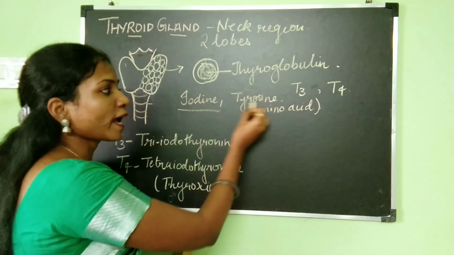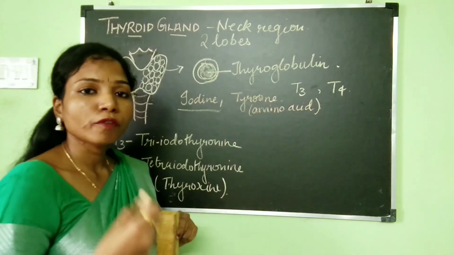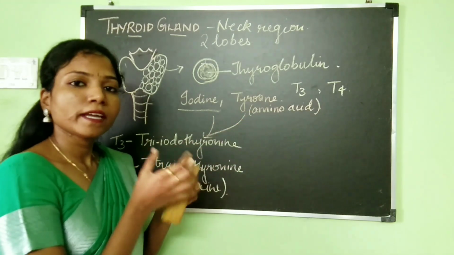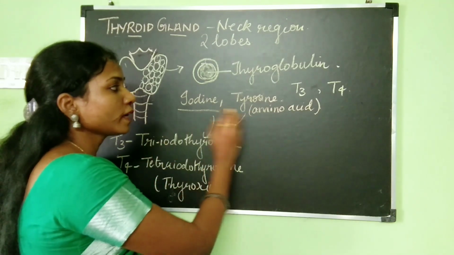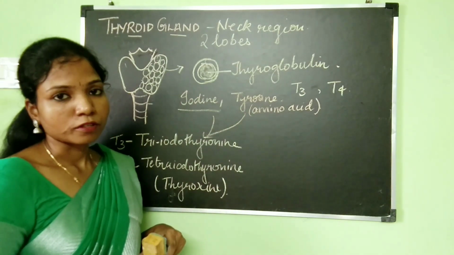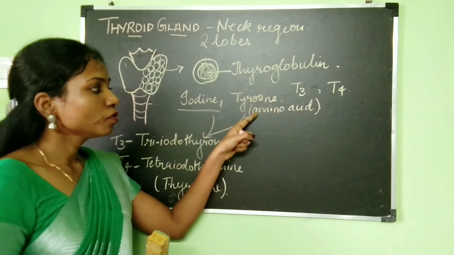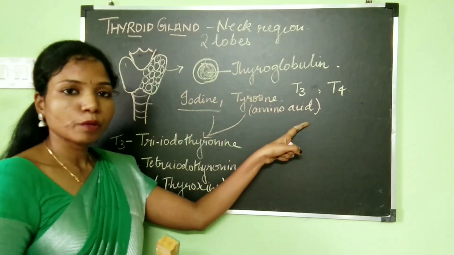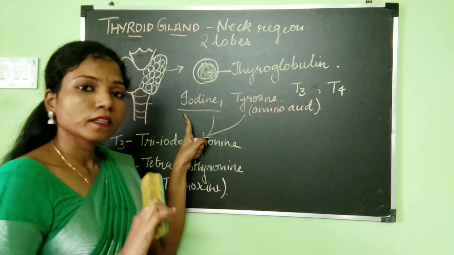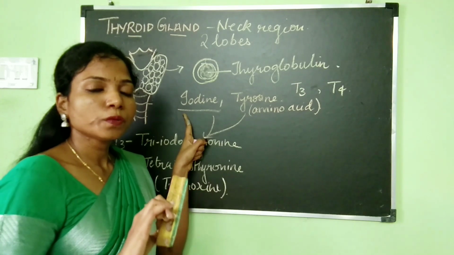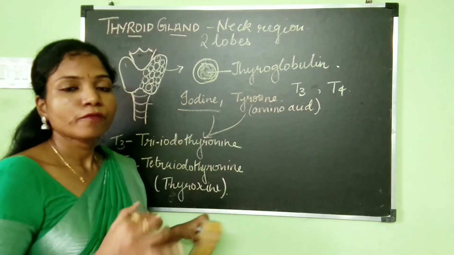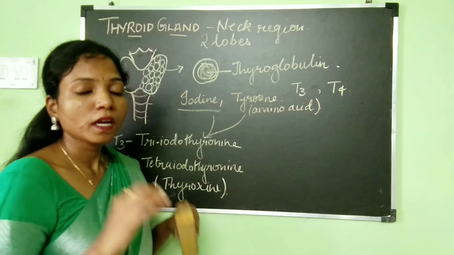The cells in the thyroid gland combine iodine and tyrosine in order to form T3 and T4 hormones. Other cells are not going to be absorbing iodine.